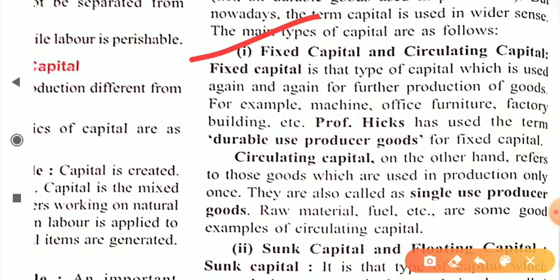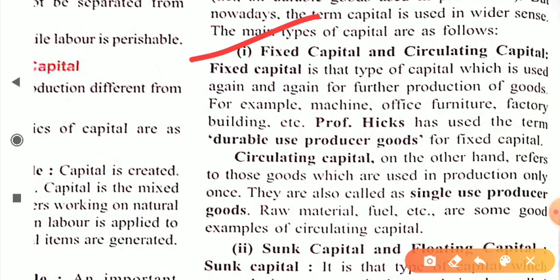Dear student, fixed capital is that type of capital which is used again and again for further production of goods. For example, machines, office furniture, factory buildings, all these are fixed capital which you can use again and again. Like you can use machinery for many years, you can use office furniture for many years, so that's why it is fixed capital. Professor Hicks used the term durable use producer goods for fixed capital.